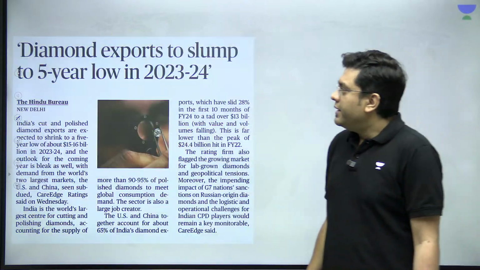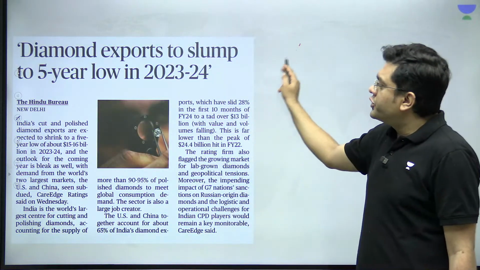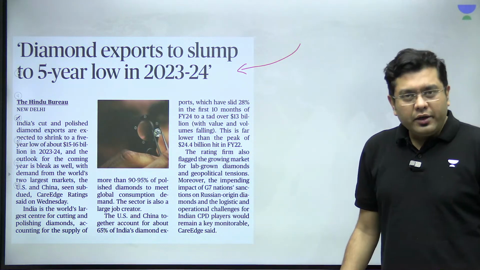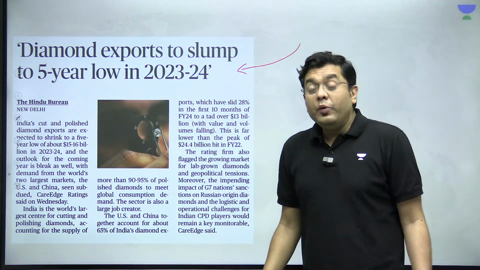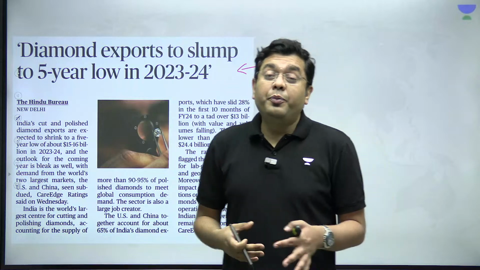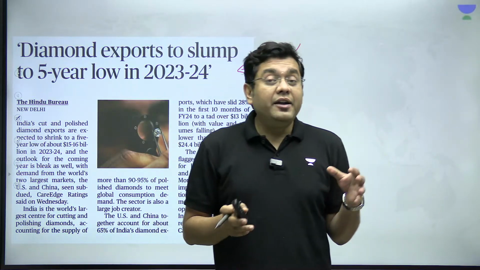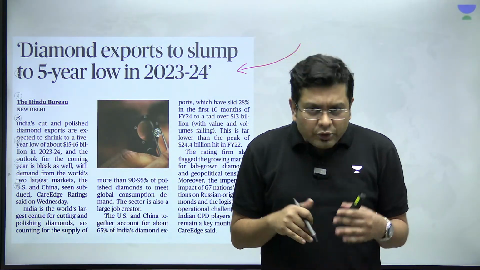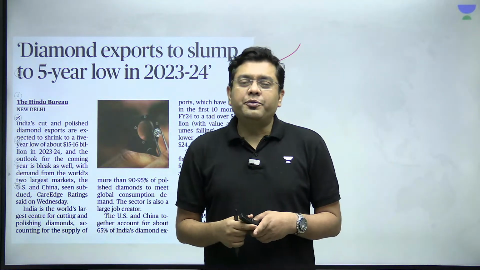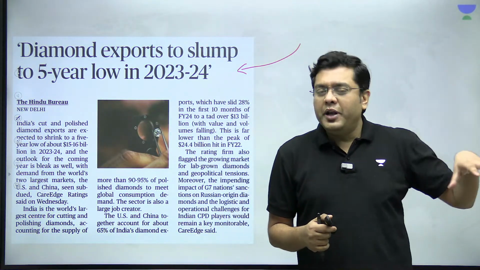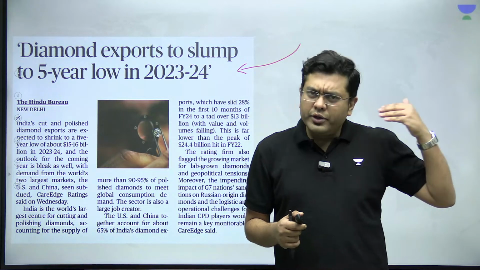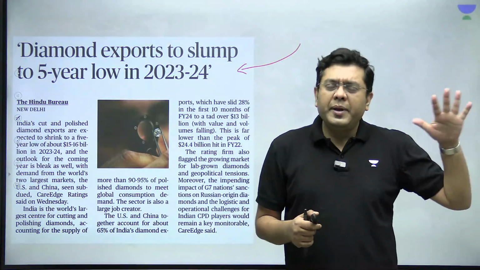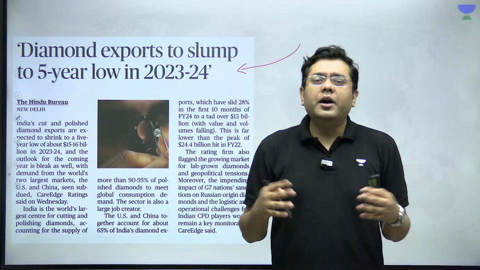Okay. Now, diamond exports to slump to a 5-year low in 2023-24. Now, India is one of the largest exporters of polished and finished diamonds. This year, a slump is expected due to the impact that the global economies are facing because of the pessimistic economic outlook that is developing across.